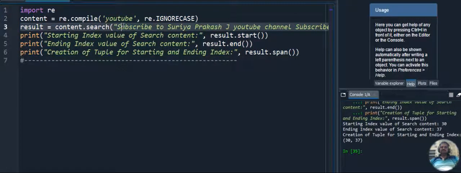So here it starts with 0, 0, 1, 2, 3, 4, 5, 6, 7, 8.